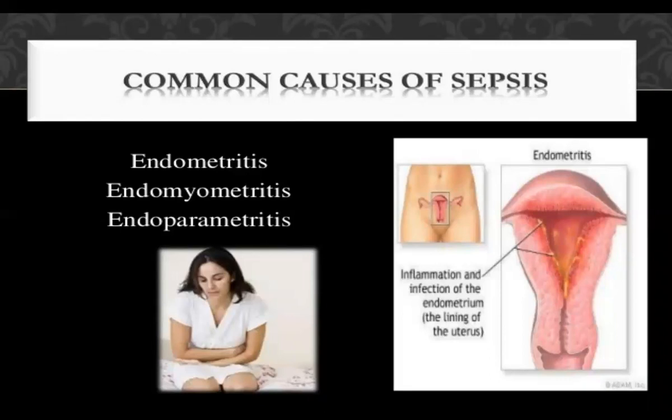It is the commonest cause in sepsis: endometritis and endomyometritis. What is endoparametritis? It means all the layers, that is inner, middle, and outer: endometrium, myometrium, and perimetrium. If inflammation has taken place, that is the cause for the septic condition. That is endometritis here, then in between it is endomyometritis, and last, outside, it is endoparametritis.